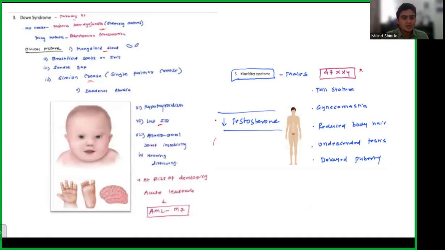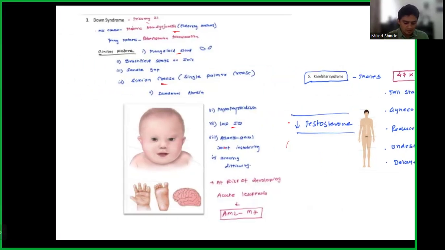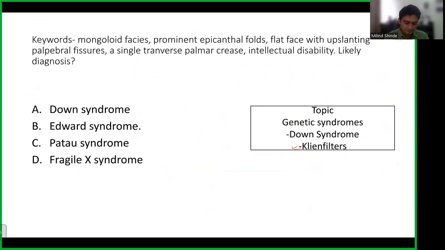one thing that I always stress upon is you have to read less, but you have to read it again and again. So you can see that the questions are coming from this information only. And when we discuss today's video, you'll see how useful these notes are if you revise them well. About Edwards syndrome, we know it's a trisomy 18. Okay, and Patau syndrome is trisomy 13. Okay, so we have these trisomies as well.